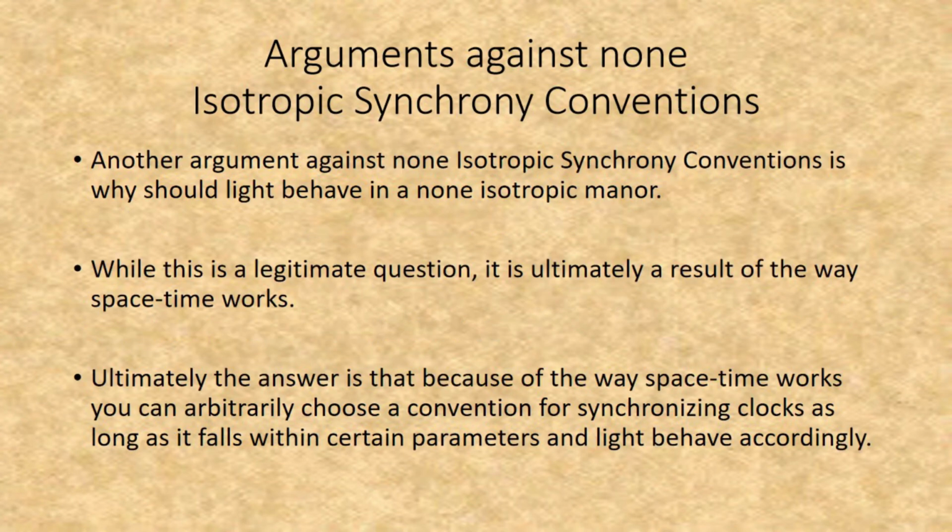Another argument against non-isotropic synchrony conventions is why should light behave in a non-isotropic manner? While this is a legitimate question, it is ultimately a result of the way space-time works. Ultimately, the answer is that because of the way space-time works, you can arbitrarily choose a convention for synchronizing clocks as long as it falls within certain parameters, and light behaves accordingly.